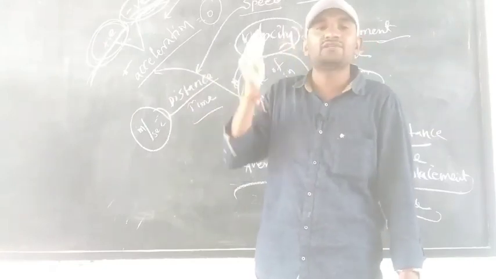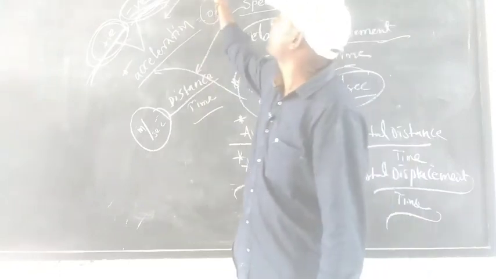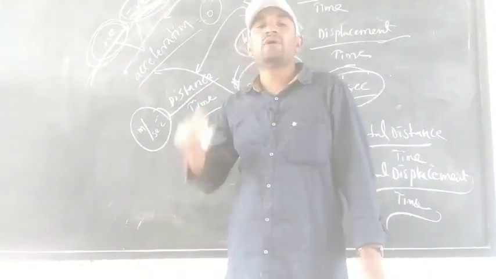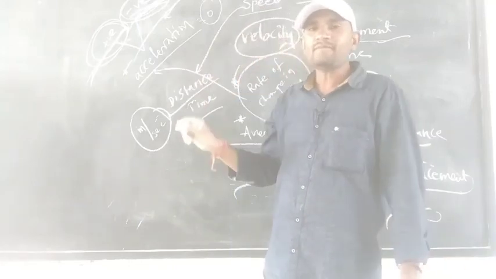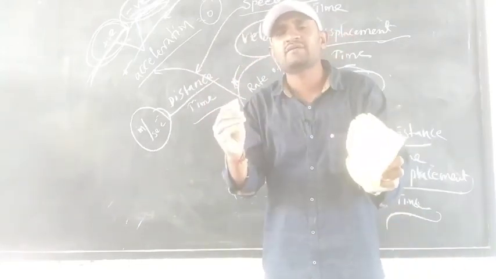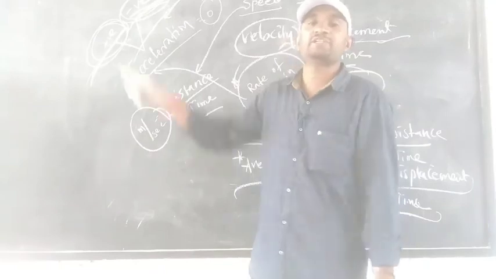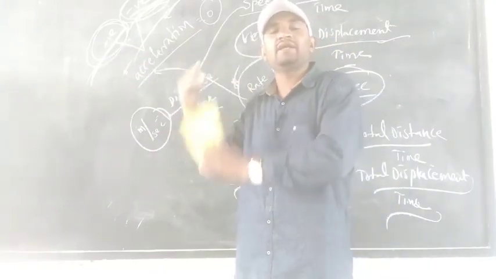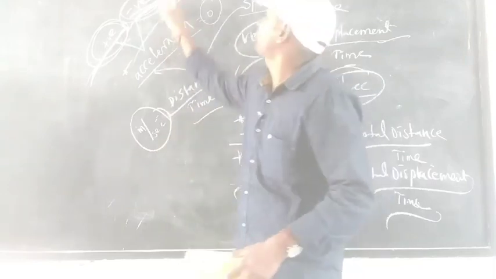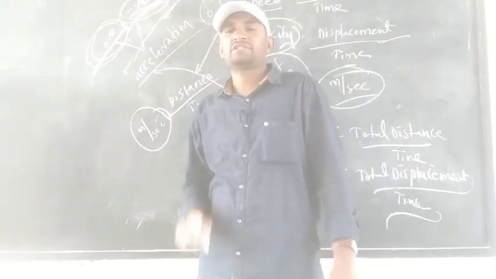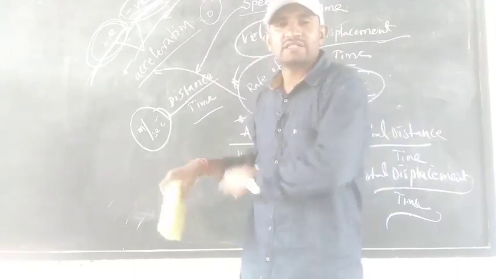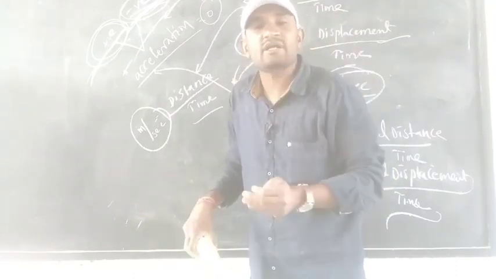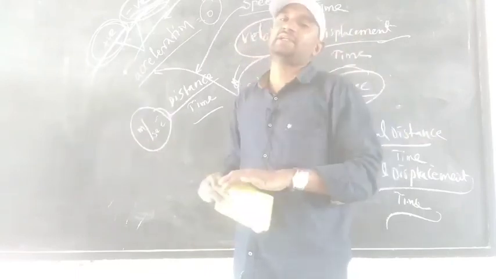Which acceleration is that? Negative acceleration. Simply, increasing velocity is positive acceleration, and decreasing velocity is negative acceleration. A small difference: a train leaving the station has positive acceleration, and a train coming near the station has negative acceleration.